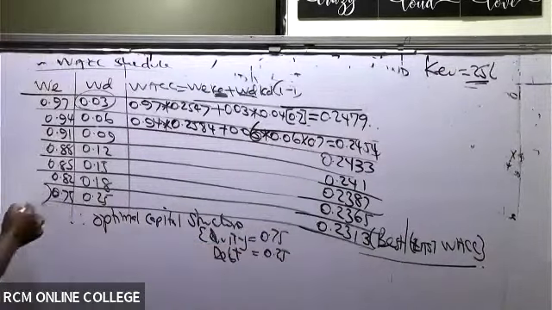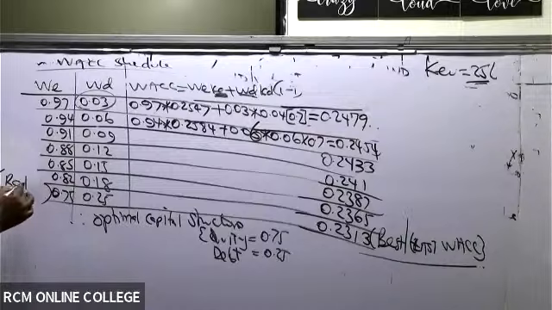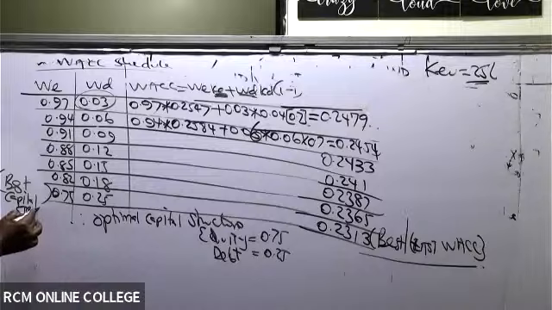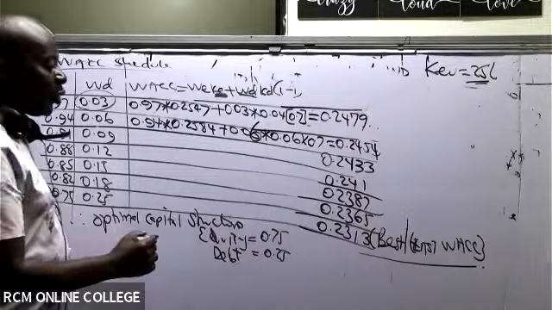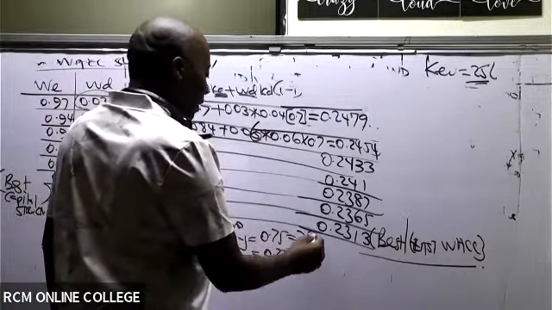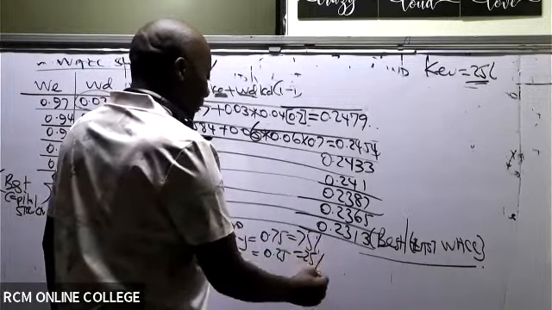So this is the best capital structure. As a finance manager, I must ensure that my equity is 75% and my debt is 25%.